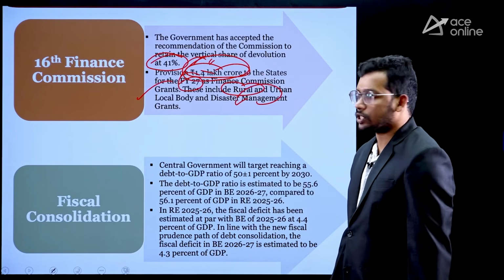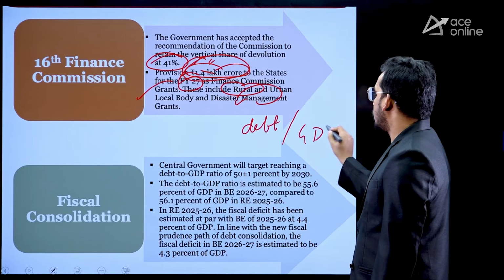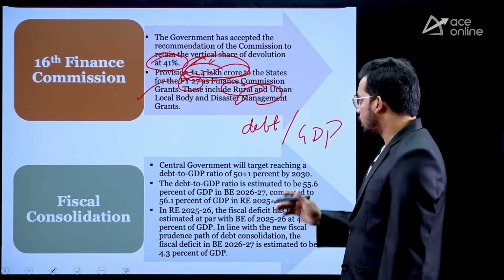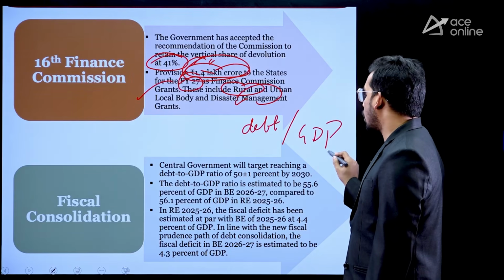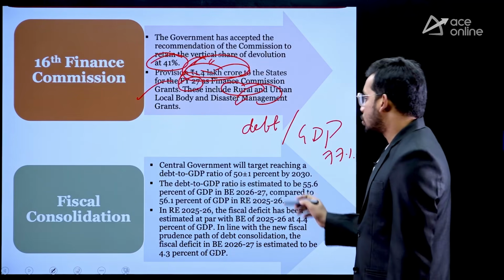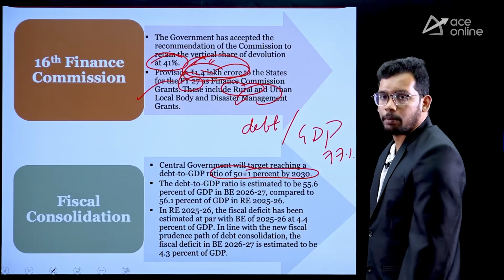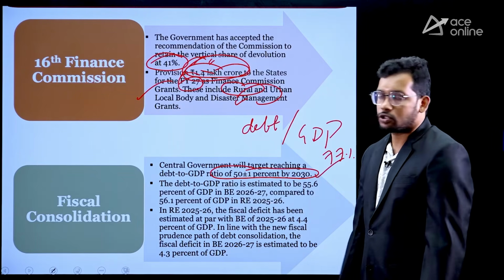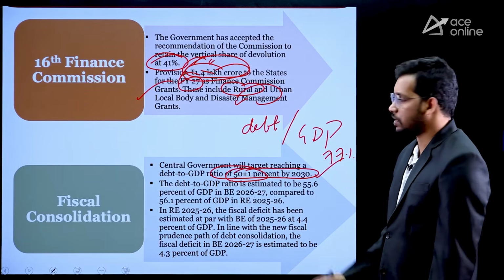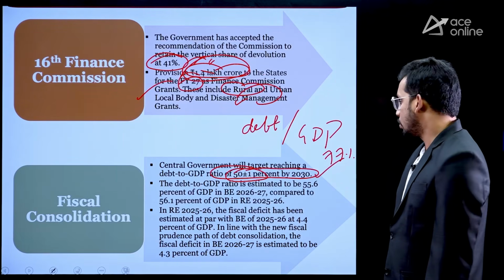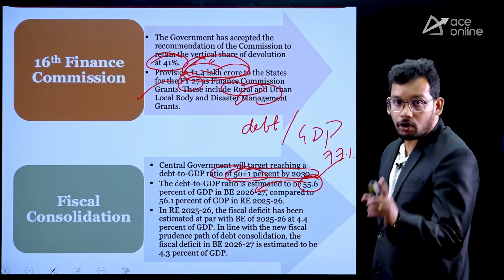Now through fiscal consolidation, what is debt to GDP ratio? That is total debt accumulated over the years with respect to GDP. It is called the debt to GDP ratio. Currently, it is around 77%. So, government has aimed to keep this to 50 plus or minus 1% by 2030. So, by 2030, government is going to achieve this 50 plus or minus 1% debt to GDP ratio. Okay, and this is going to be estimated for the central government.